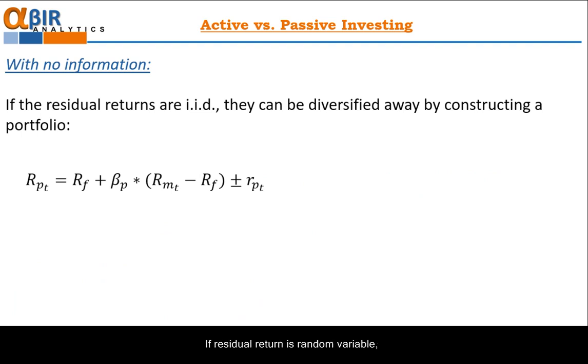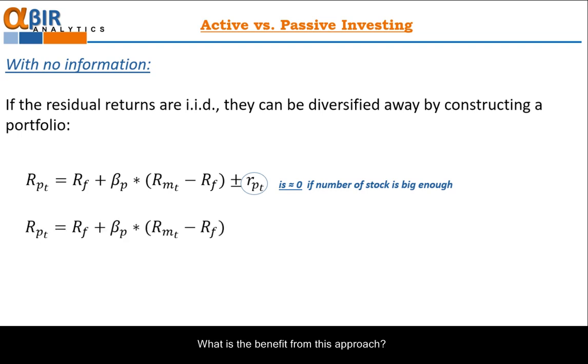If residual return is random variable, it can be diversified away by constructing portfolio. You just invest not in one, but in many stocks. Notice that our subscripts here are P. If the number of assets is big enough, then diversification will eliminate residual return for the portfolio. And your expectation return for your portfolio will be equal to the consensus return. How? For some assets, residual return will be negative. For other assets, residual return will be positive. So, as an average, the value of residual return of all portfolio will be close to its average, which is zero.